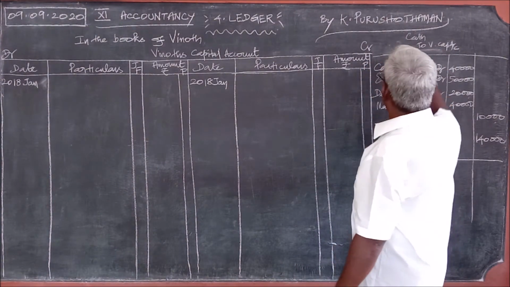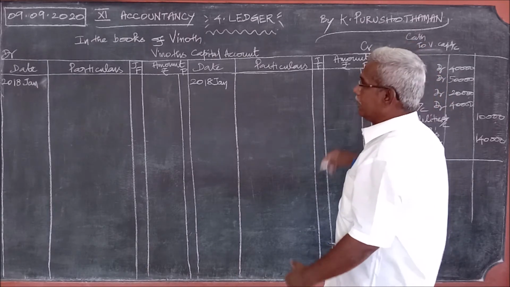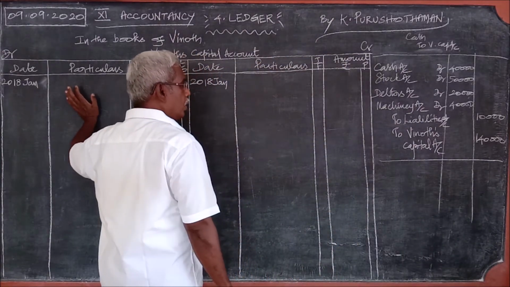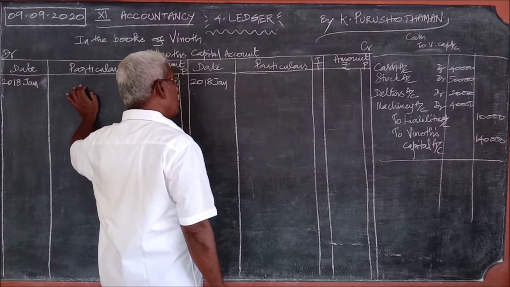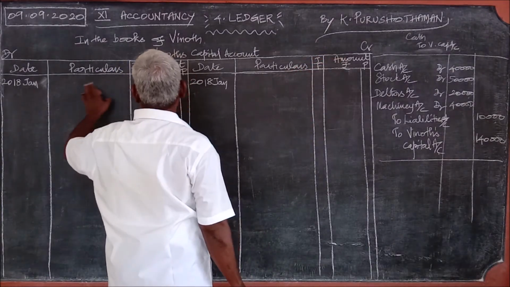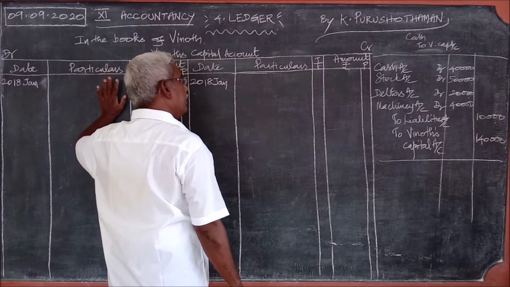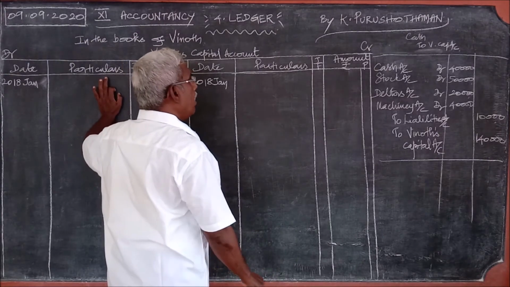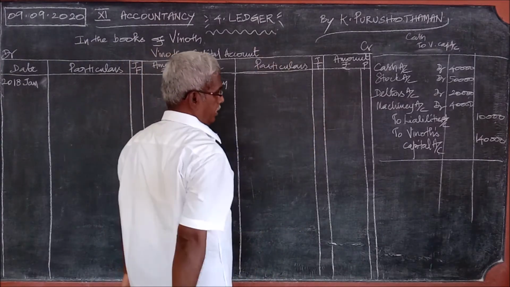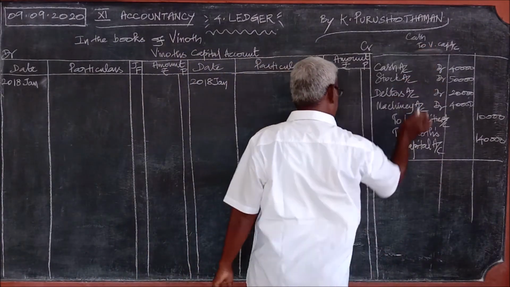Suppose you are preparing the ledger for cash. The cash is on the debit, therefore on the debit you will make the posting, but what you write is Vinod's capital account on this side. So, for selection of the side, we should see the account. For making the posting, you should take the opposite of it.